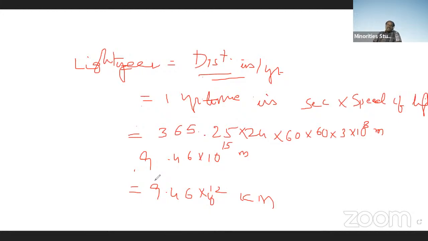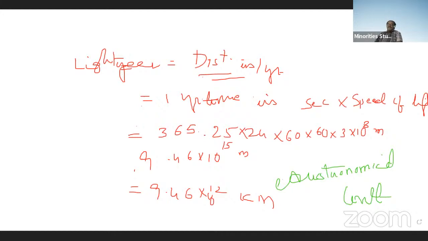Therefore, this is known as light year, and it is used as an astronomical unit.